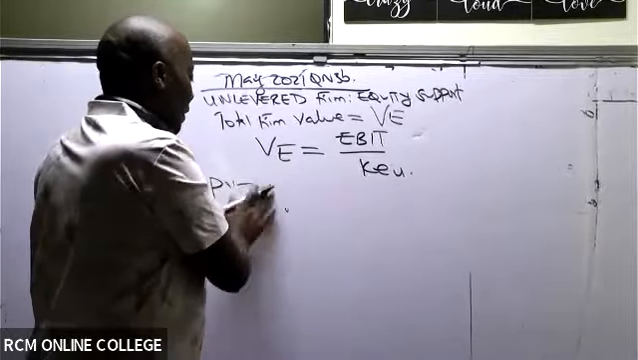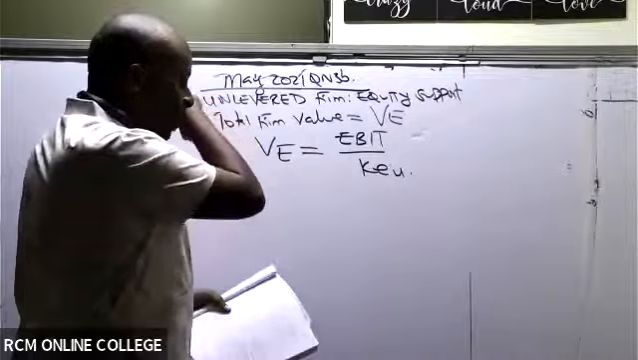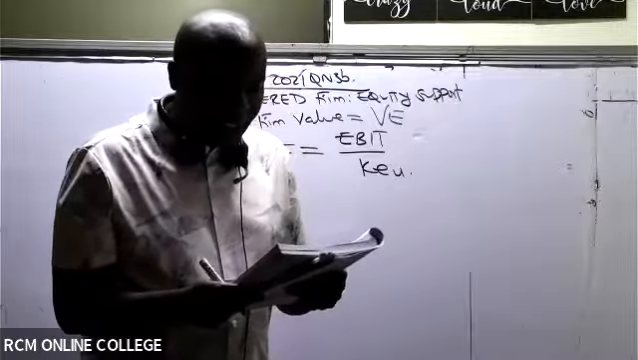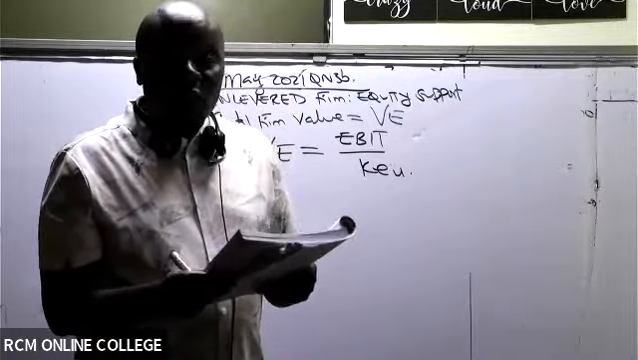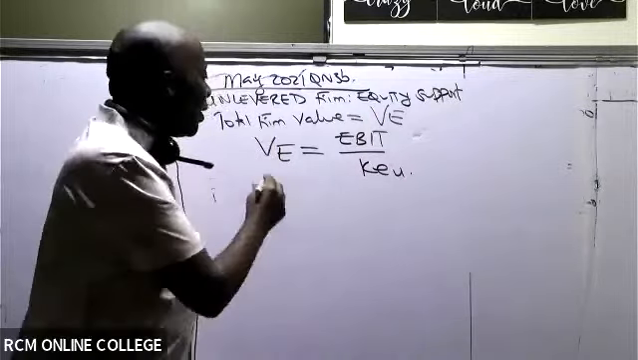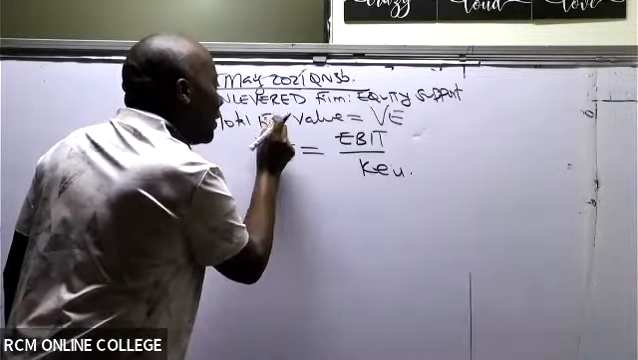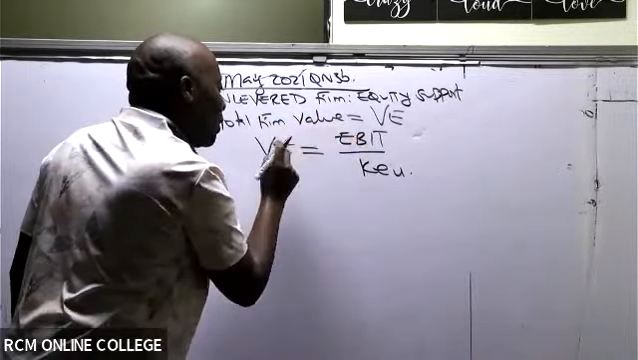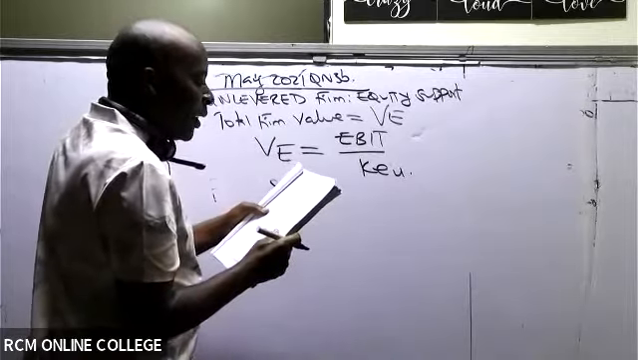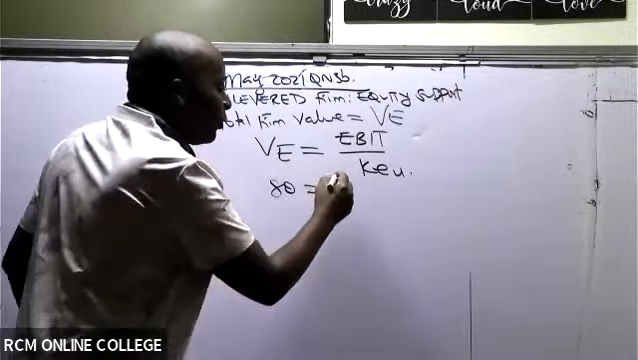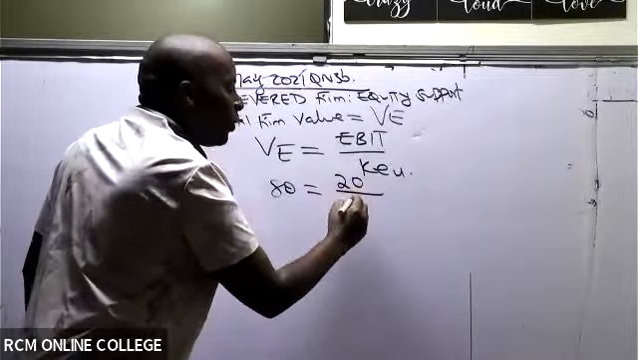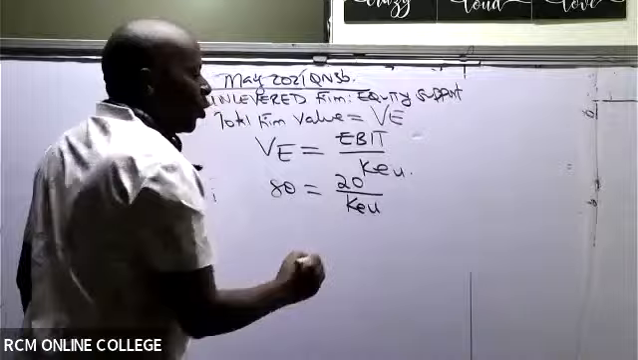Now, please listen to me very well. Do we have the value of this company? They have told us in this question of Bamboo Limited that the firm's current market value is 80. The current value of this organization is 80. Remember the firm value is the value of equity, so value of equity is 80. And then we have the EBIT of the firm, which is 20. We divide this by the cost of equity, which these guys are asking us to calculate.